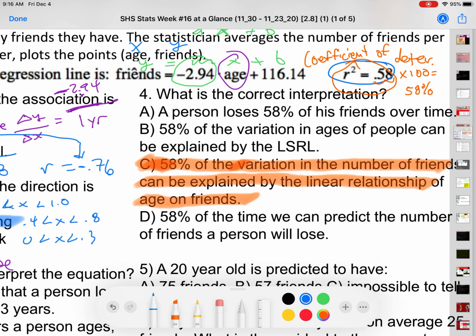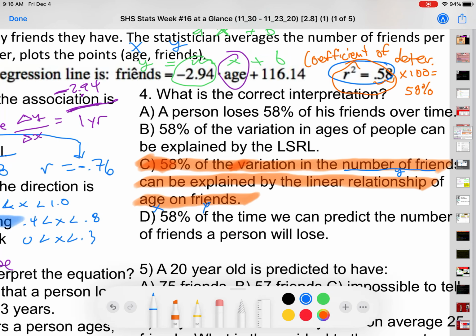So, if we did that sentence frame, the number of friends, this was the y, can be explained by the LSRL of x on y. Okay, so that is number 4.